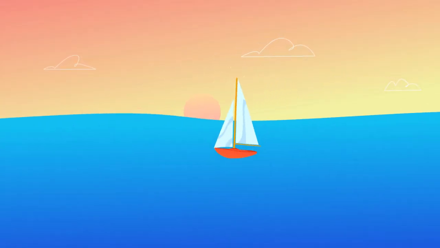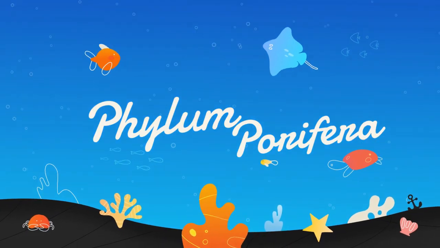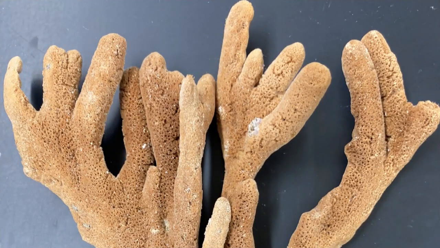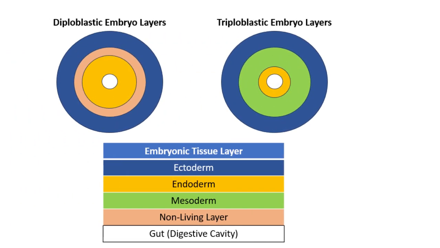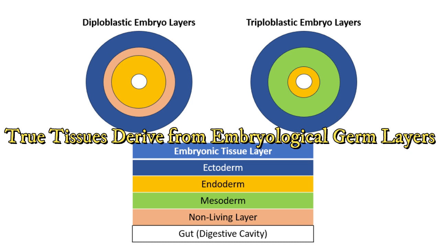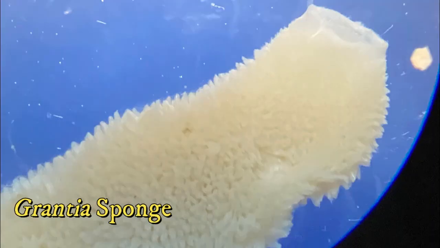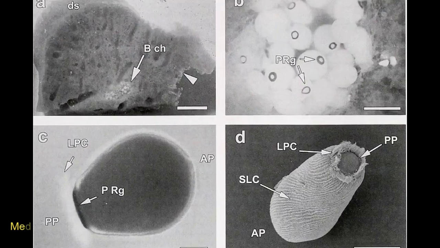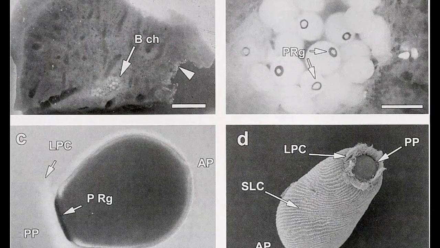The most ancestral of all animals belong to phylum Porifera, or the sponges, with 5,000 species known to date. Phylum Porifera is considered the most ancestral of animals because they lack true tissues. Sponges lack true tissues because true tissues derive from embryological tissue layers. However, they have functional tissues, meaning that the cells act tissue-like by working together. Like all animals, they are multicellular with internal digestion, and they move at some point in their lifetime. The only time most sponges move is during their larval stage, where they swim and plant themselves to the substrate.